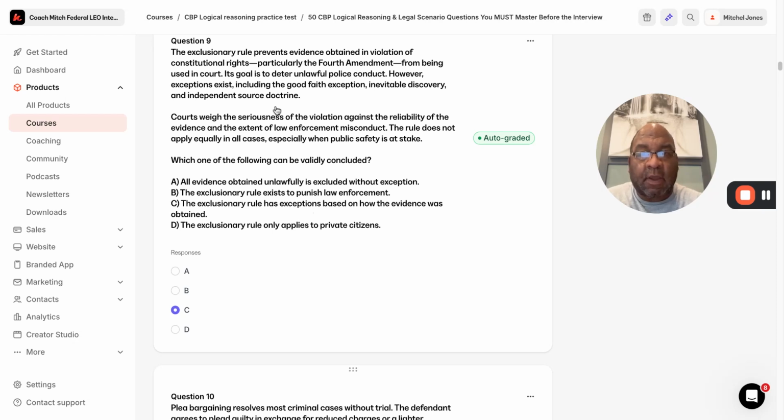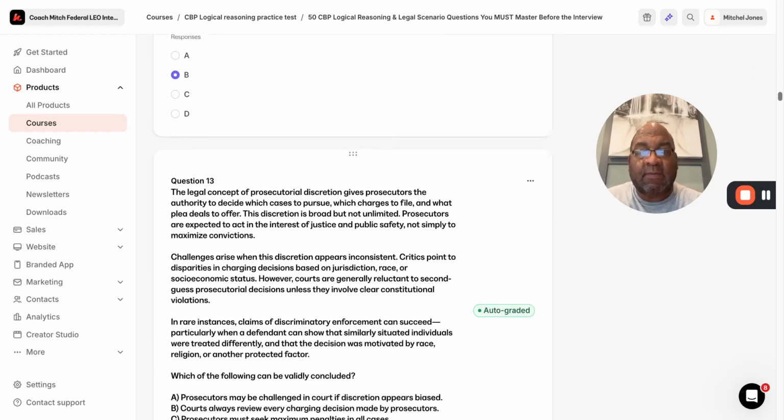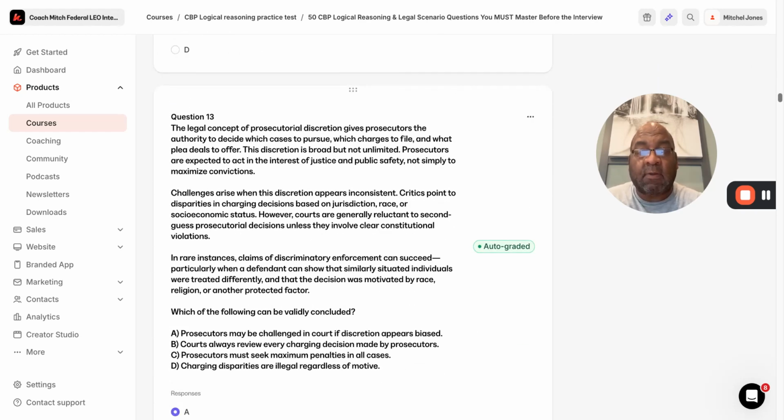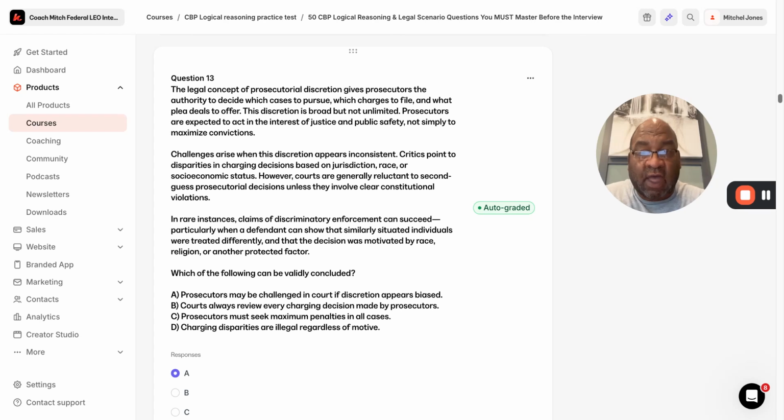How do I know that? Because up here, including the good faith exception. There's the exception, based on how the evidence was obtained. This directly applies to you guys in your jobs as CBP, because sometimes you would need this rule to support you while you do your job. Okay, here we go. Another one.